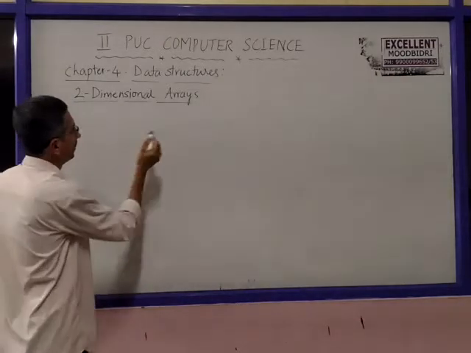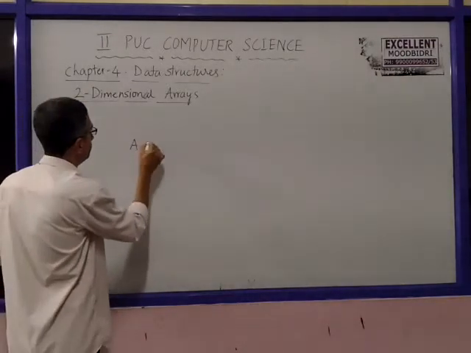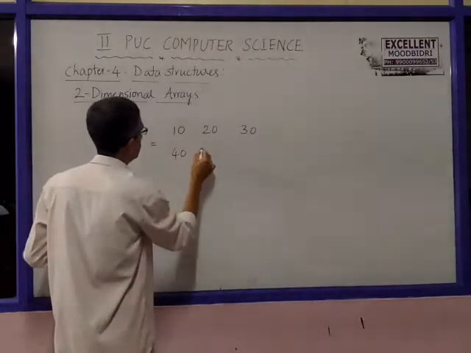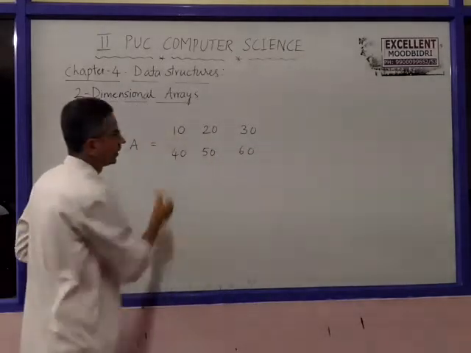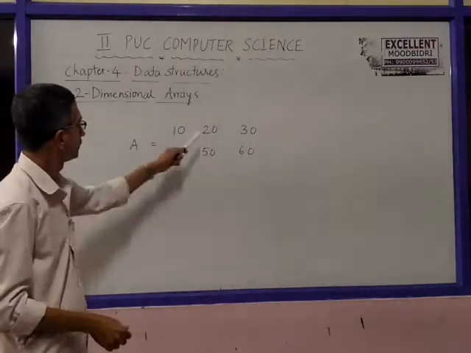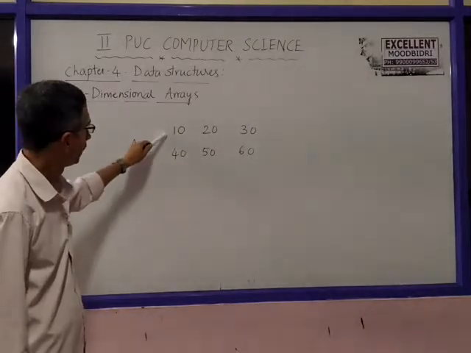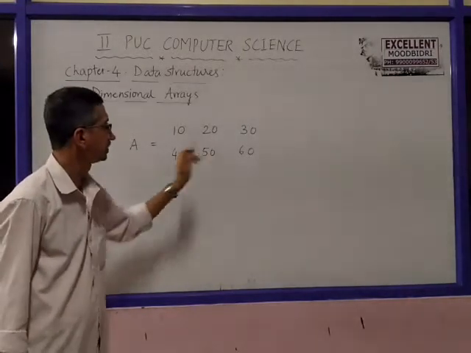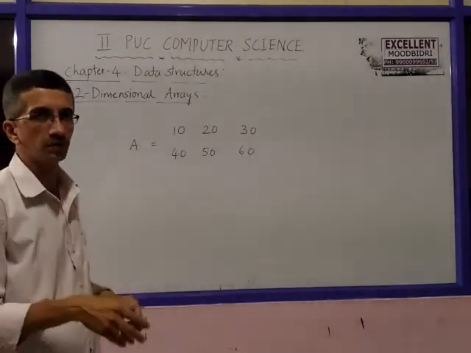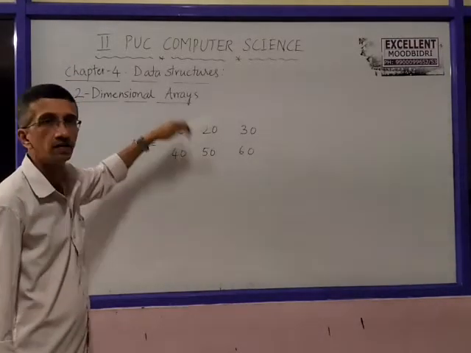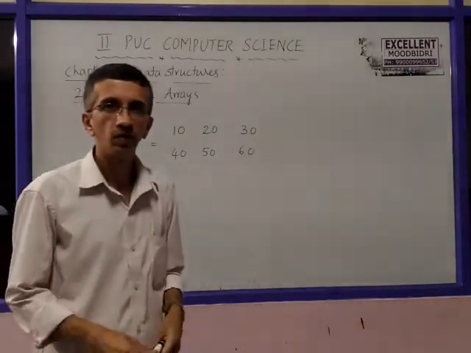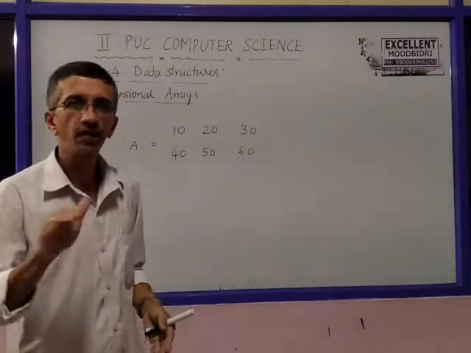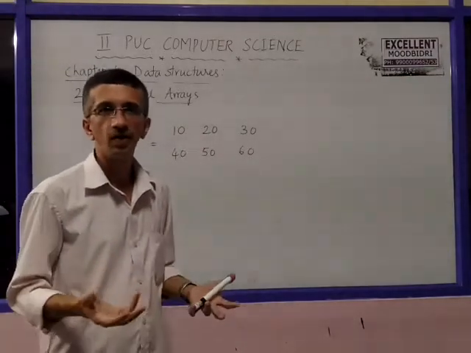Let us take an example. Suppose the matrix A is 10, 20, 30, 40, 50, 60. If you take this matrix, there are two rows and three columns. Row 1 contains items 10, 20 and 30. The second row contains 40, 50 and 60. Accordingly there are three columns, each row containing three items for three columns. So this arrangement of items, maybe numbers or characters or whatever, in terms of rows and columns is the simple explanation of a two-dimensional array.